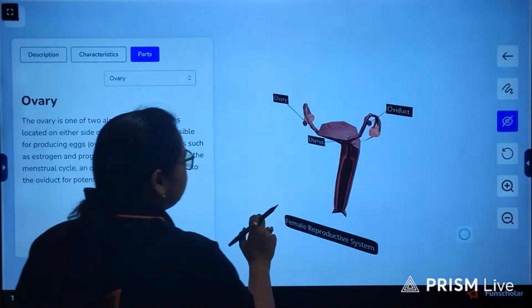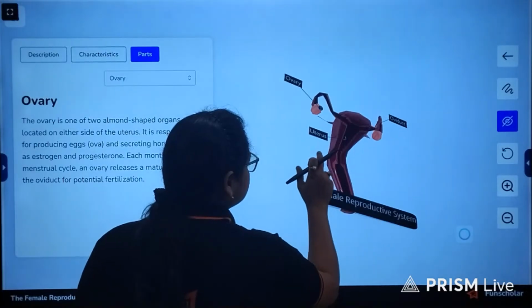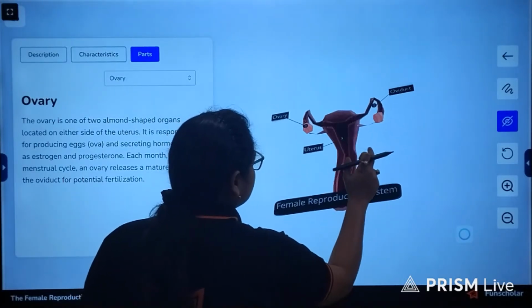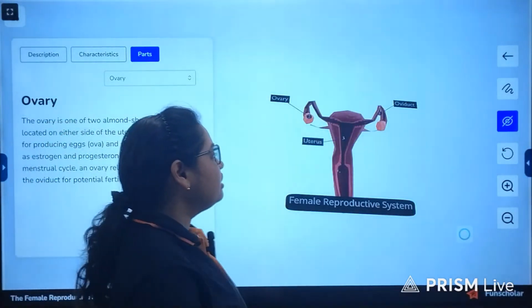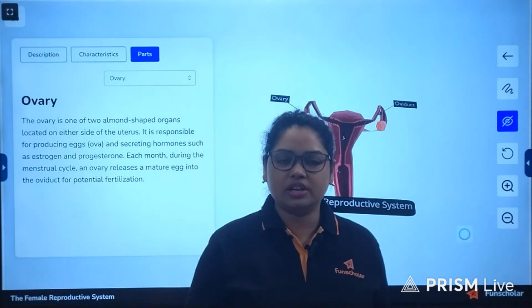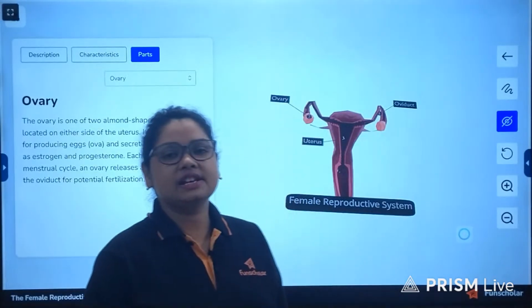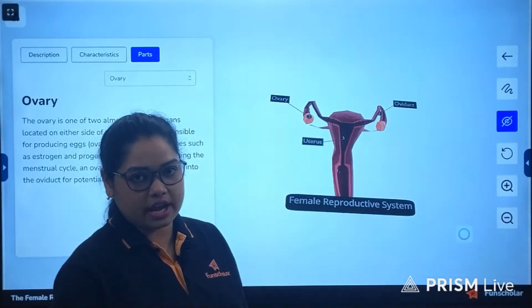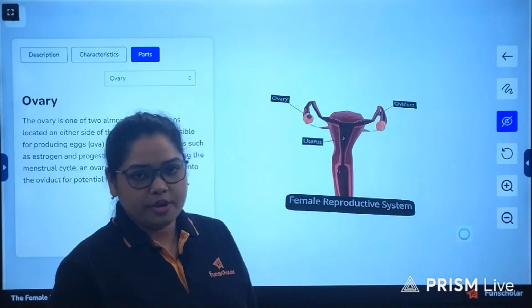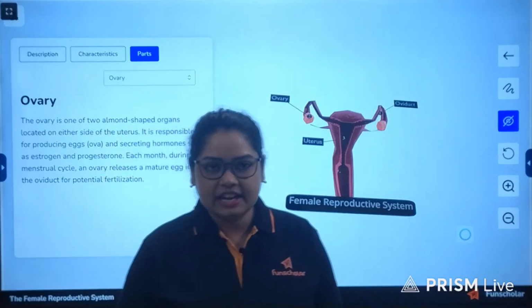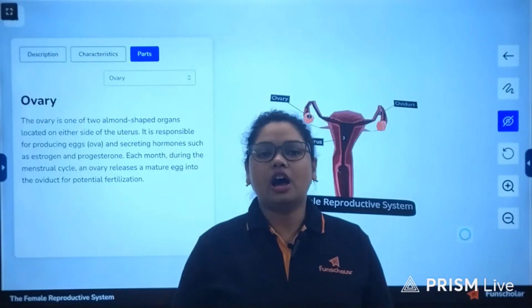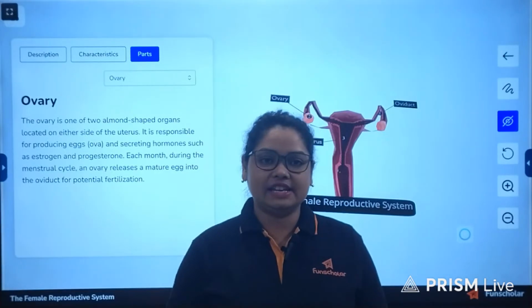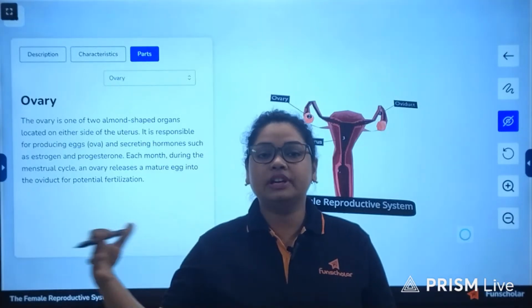Then we have got the main part, that is the uterus, because here only the full development of the fetus throughout the 9 months takes place. It is a highly muscular organ. As a fact, it is said that the uterus can actually be 1,000 times bigger in size at the end of the term.